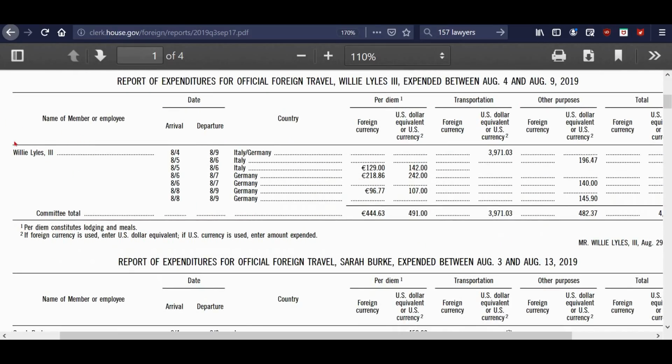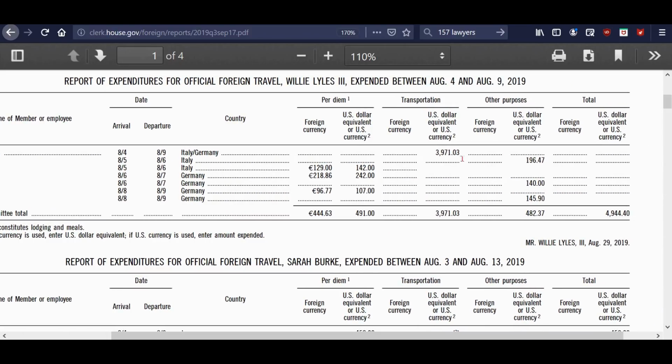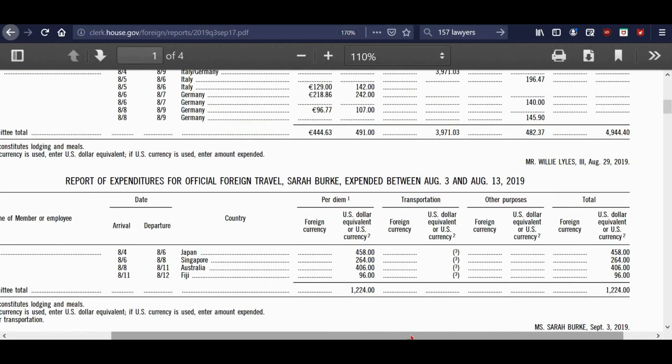And then this one is a staffer of one of the Democrats. I can't remember exactly what position he has, but he went to Italy, Germany, and again, Italy and Germany. And for him, it cost about $3,900 for transportation. And then you have here how much per diem, which is not too bad. And there were a couple of days where there was no per diem cost. Again, these are not outrageous expenditures, but hang in there.